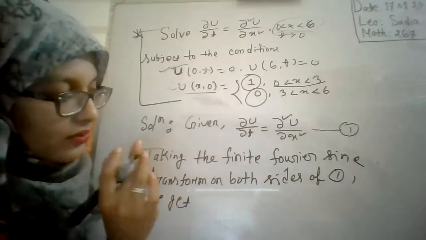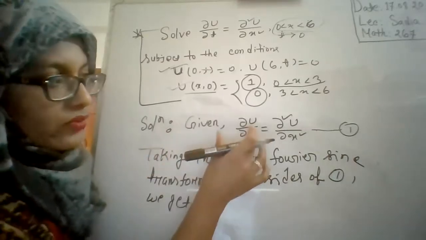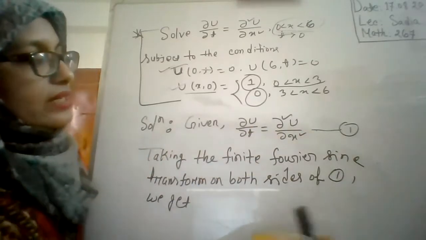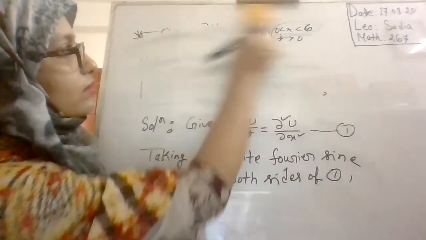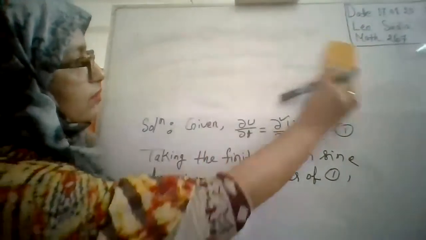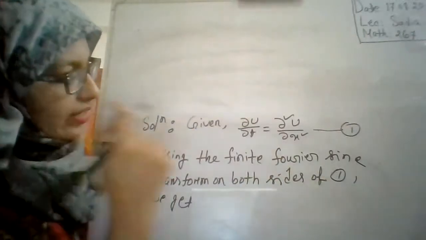If you take the finite Fourier sine transform on both sides of equation 1, then we may write